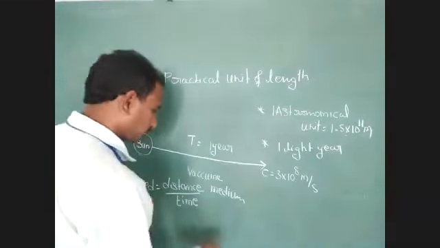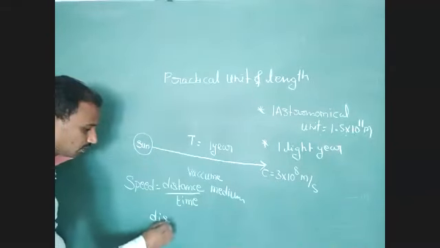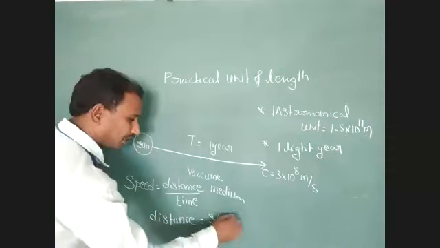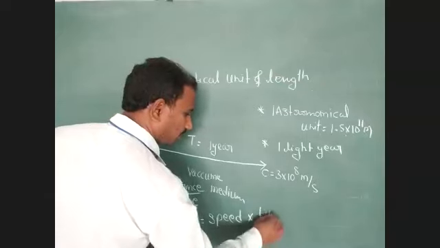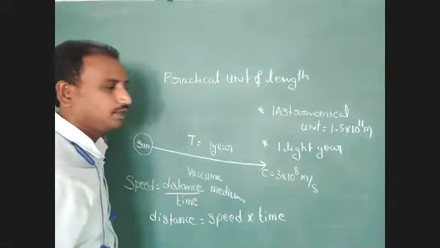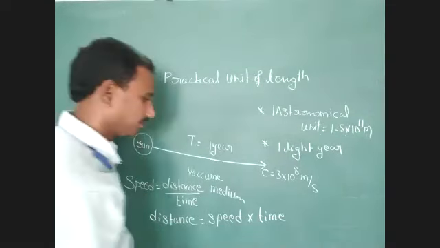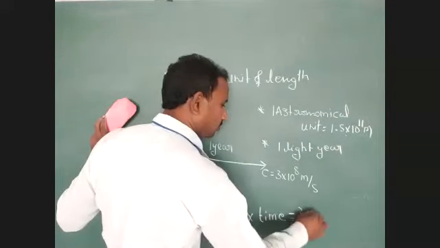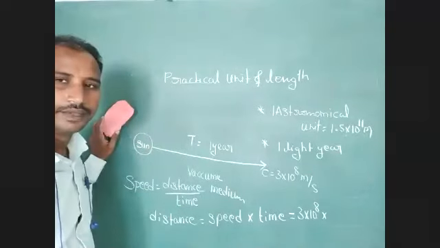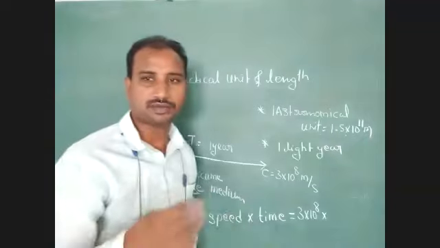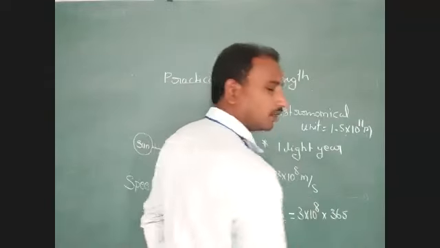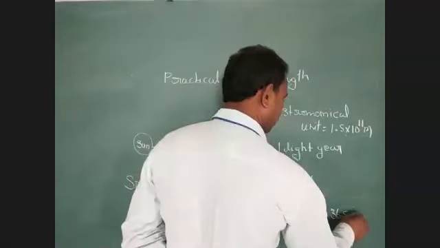So in our general life we use this speed formula. Distance equals speed into time. What is the speed value? Here speed equals 3 into 10 to the power of 8 meter per second. We write 3 into 10 to the power of 8, and the time value is 1 year. 1 year equals how many days? 365 1/4 days. You can directly write 365 days.